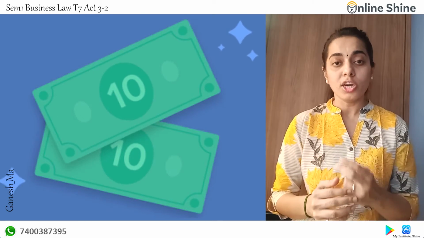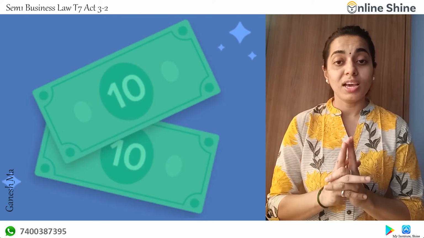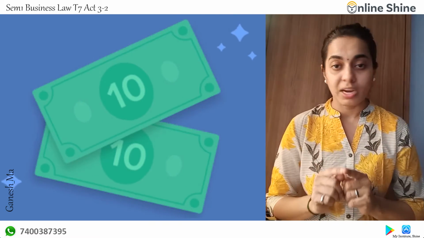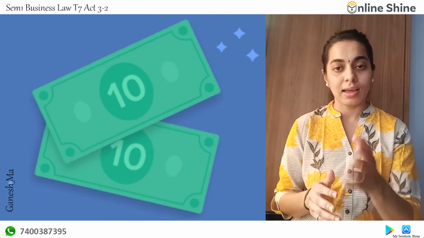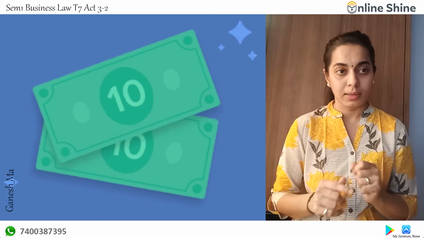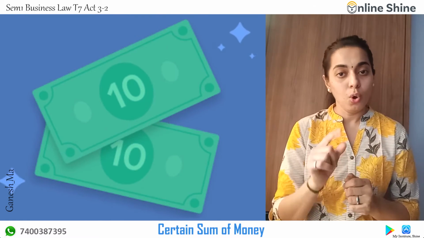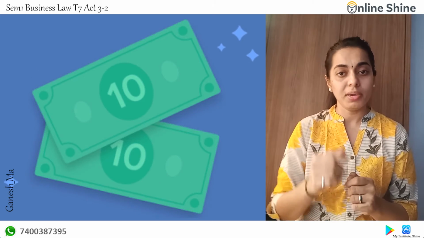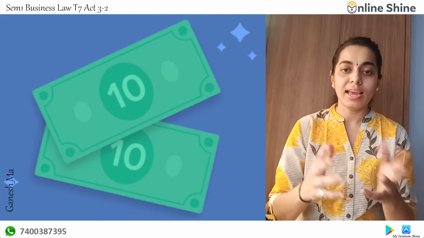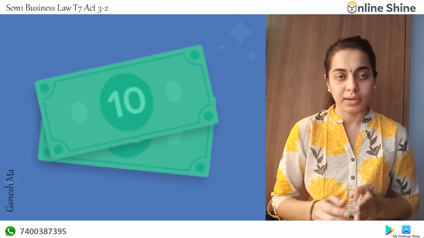Next part is order to pay money only. Similar to the earlier point, over here also we are going to make the payment in money only. We are not going to say take a car, take a house, take jewelry. No, nothing. It has to be money only. It has to have a certain sum of money. No XYZ is allowed. It has to be 5, 50, 40, 1 lakh, 2 lakh, 3 lakh, whatever you want.